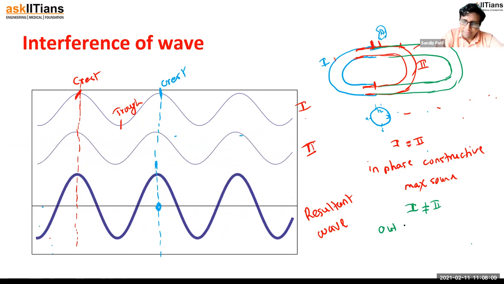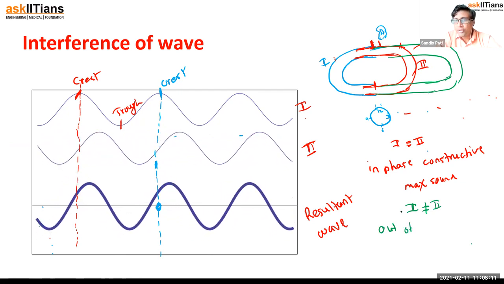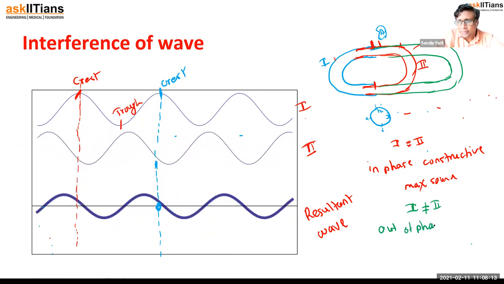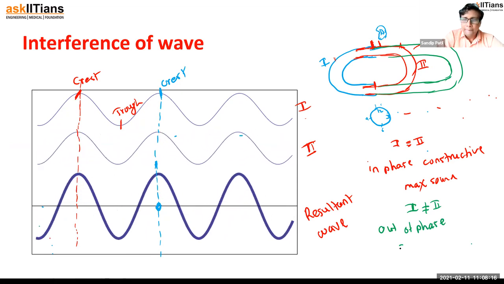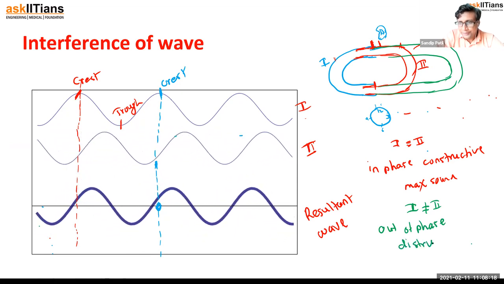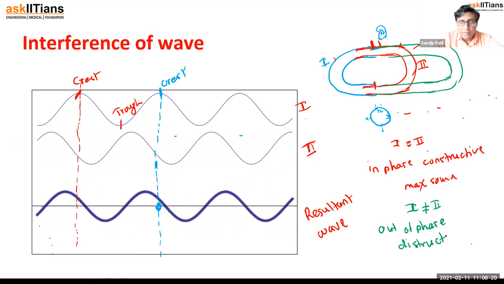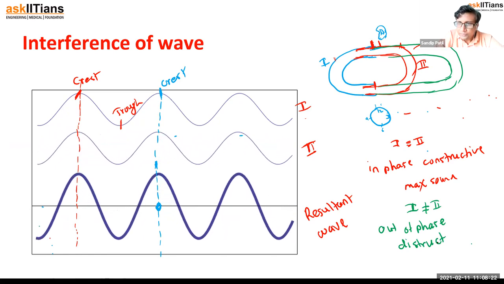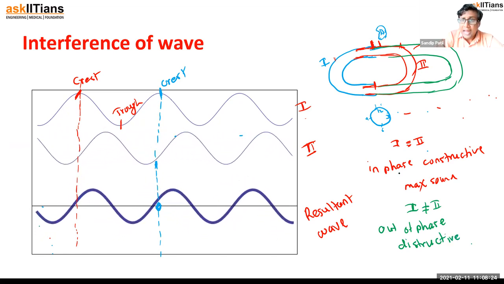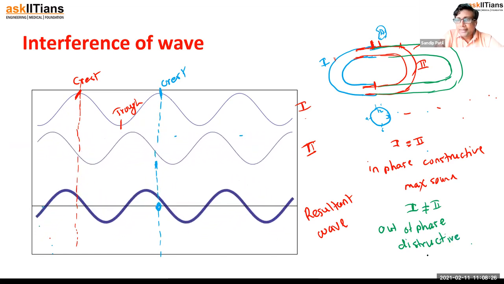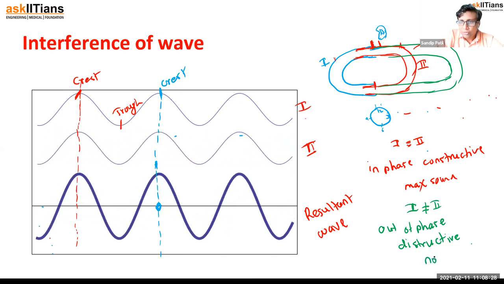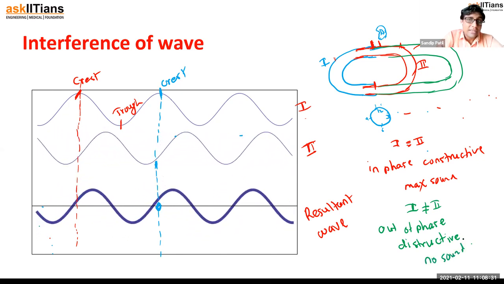Now again, it requires a lot of conditions, how much distance you should move, because there is some particular distance which is dependent on the wavelength of that sound or wave. So this is destructive interference, and even though the alarm is ticking, we will not hear any sound. Why? Because the length is changed.